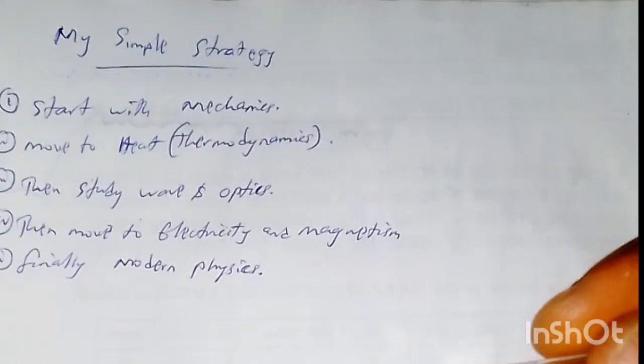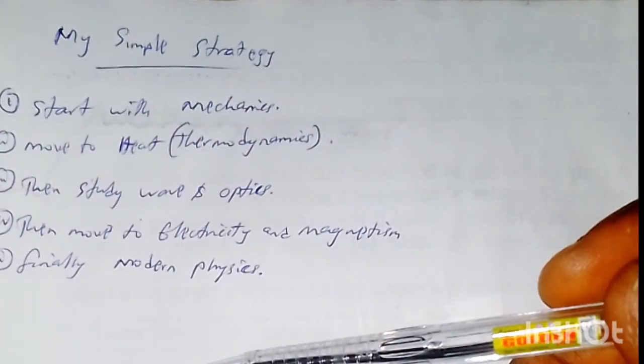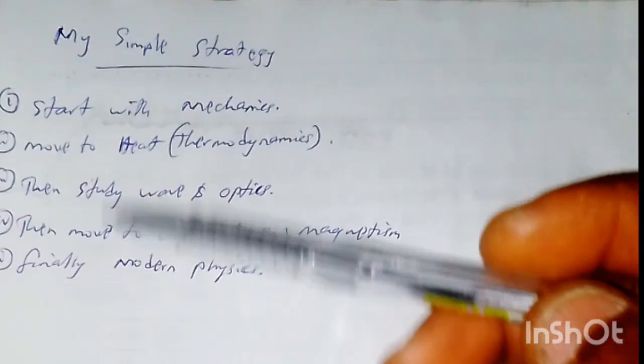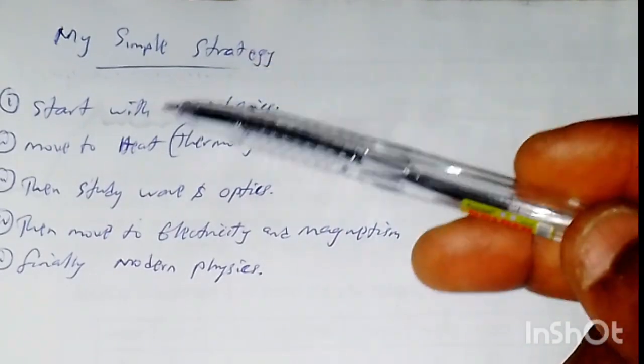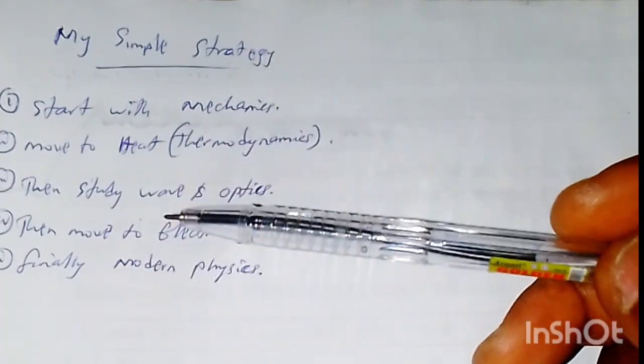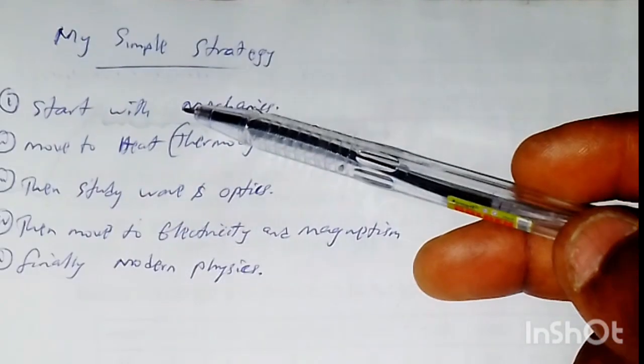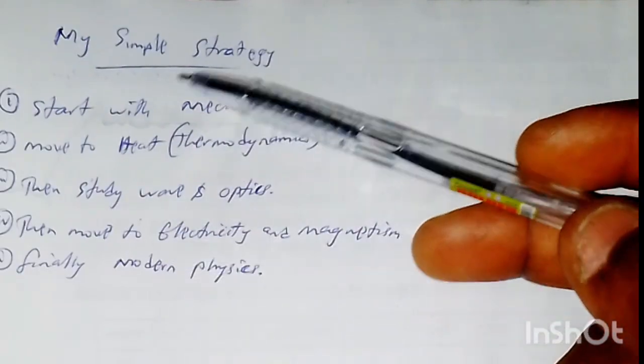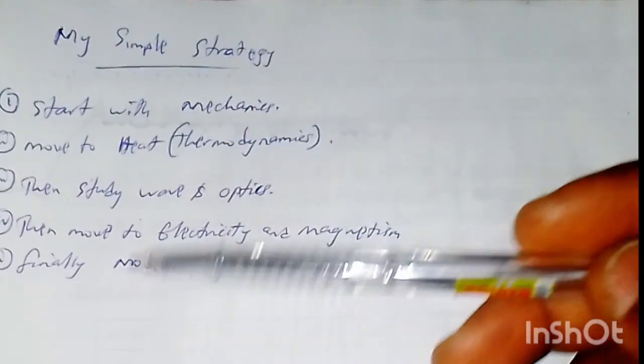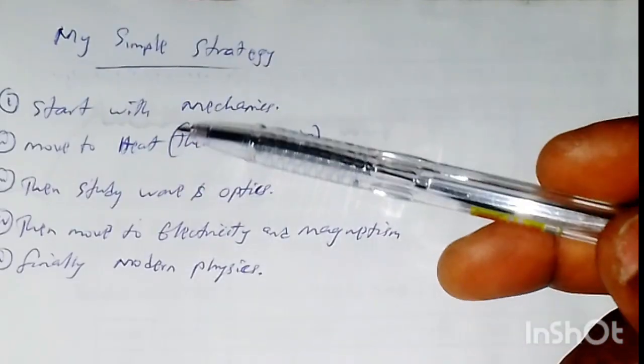Good day, guys. So, if I am to start studying physics in secondary school all over again, this is my simple strategy I'm going to use. I know a lot of you would not be able to analyze it like this because you need to study the entire physics before you can know that this one you need to study first for you to understand it. So, this strategy is going to guide you on how you're going to study it so that you can easily understand every topic in it.